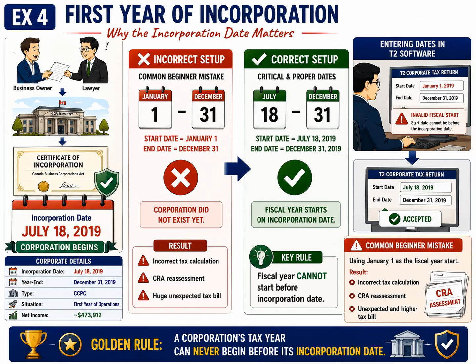Now look at the green panel, which shows the correct approach. Instead of starting the tax year on January 1st, the fiscal year begins on the actual incorporation date, July 18, 2019, and ends on December 31, 2019. This correctly reflects the period during which the corporation legally existed and conducted business.